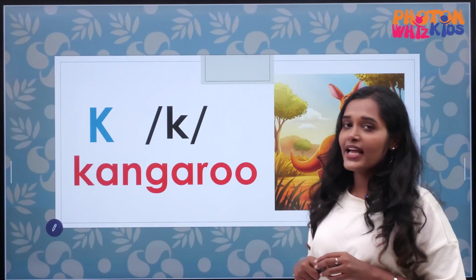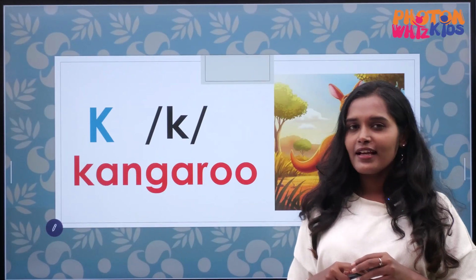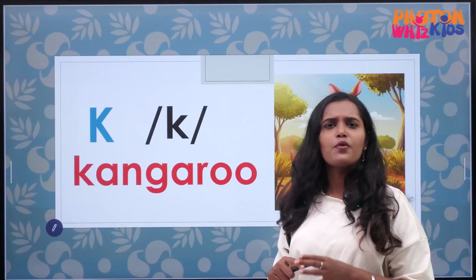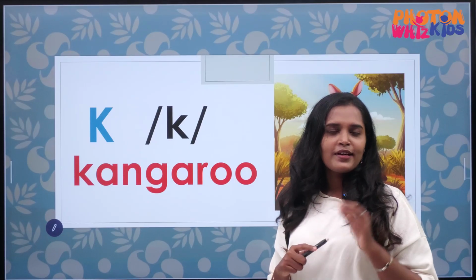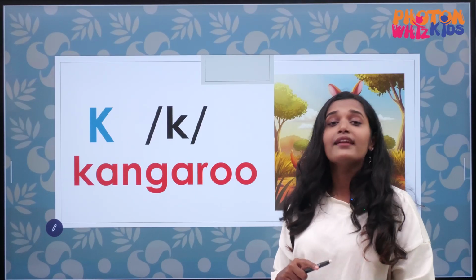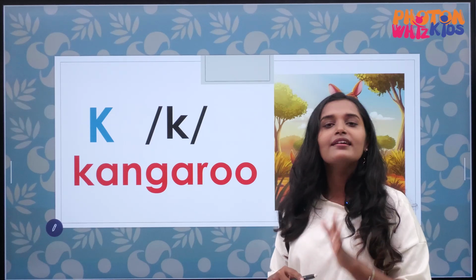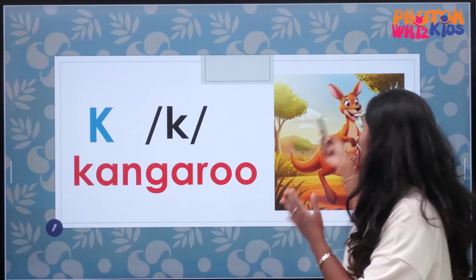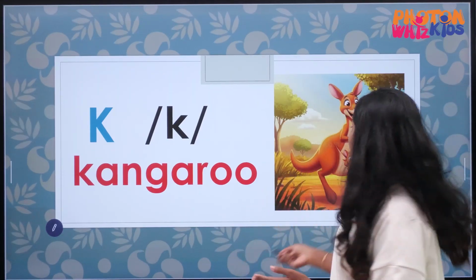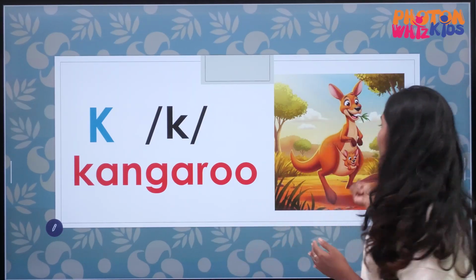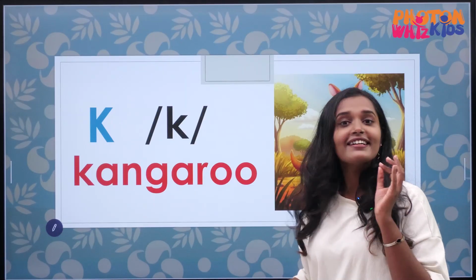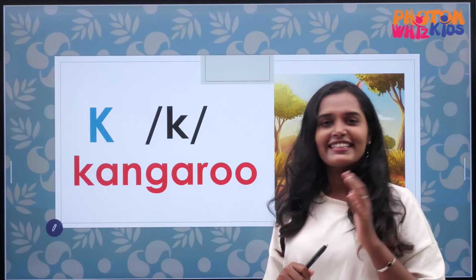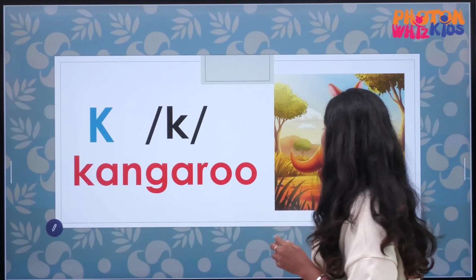Next we have the alphabet K. What is the sound of K? It is K. Have you heard this sound earlier? Yes. The sound of C and the sound of K is similar. K. Kangaroo. Here we have a beautiful mommy kangaroo and a baby kangaroo here. K. Kangaroo. Very good.